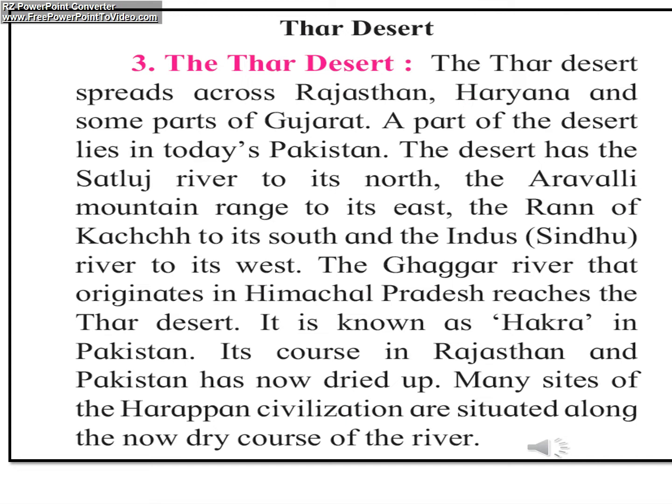The Thar Desert spreads across Rajasthan, Haryana and some parts of Gujarat. A part of Thar Desert lies in today's Pakistan. The desert has Satluj River to its north, the Aravalli mountain ranges to its east, the Rann of Kutch to its south and the Indus River to its west. The Ghaggar River that originates in Himachal Pradesh reaches the Thar Desert. It is known as Hakra in Pakistan.